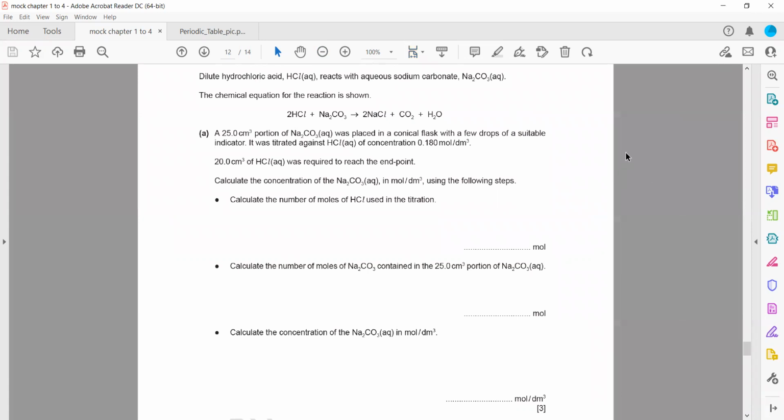Then this question is related to the moles. 25 cm cube of sodium carbonate was placed in a conical flask, and it is titrated with HCl of a given concentration.